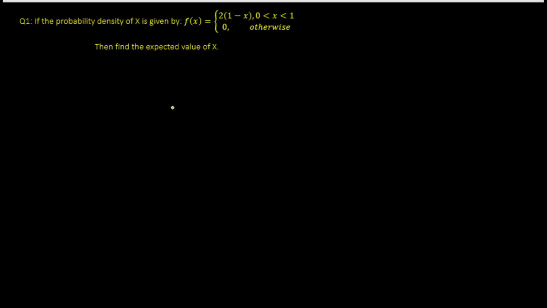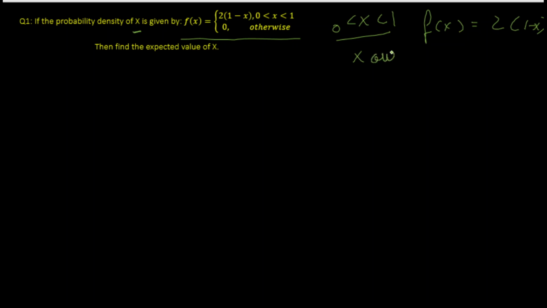Here, the question is: if the PDF of the random variable X is given by this function, which says that when X is between 0 and 1, the PDF is nothing but 2 times (1 minus x), and if X is anything apart from this, otherwise, the PDF is 0, then I need to find the expectation of X.